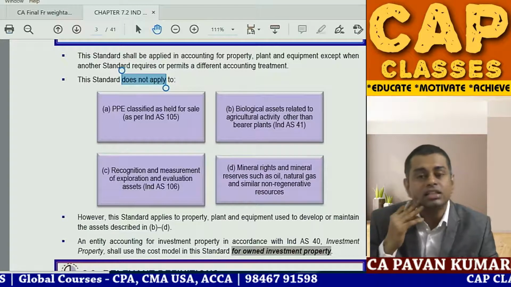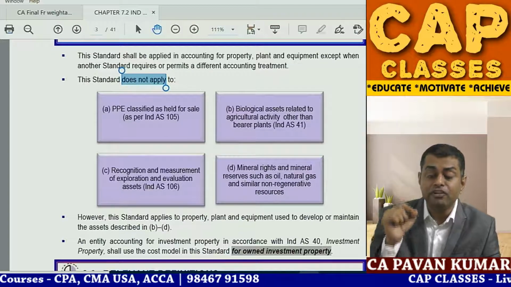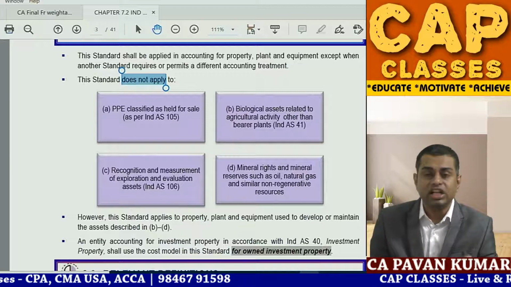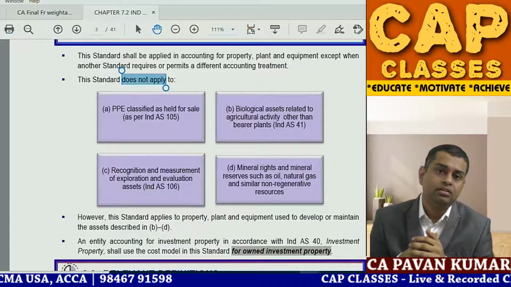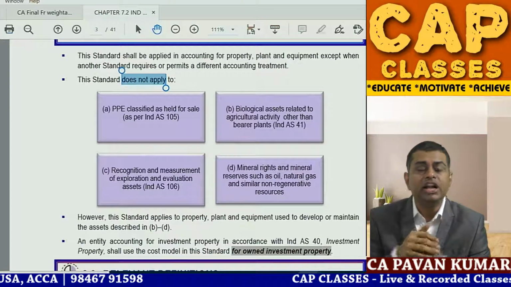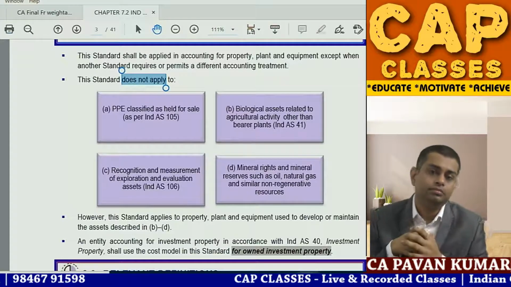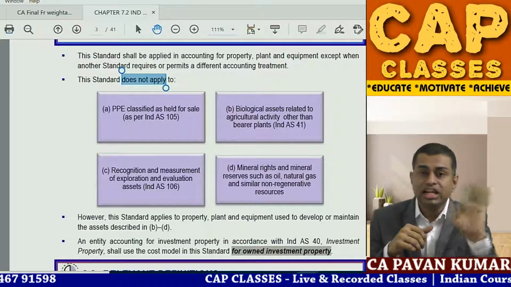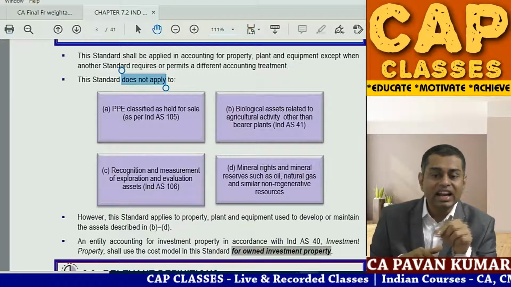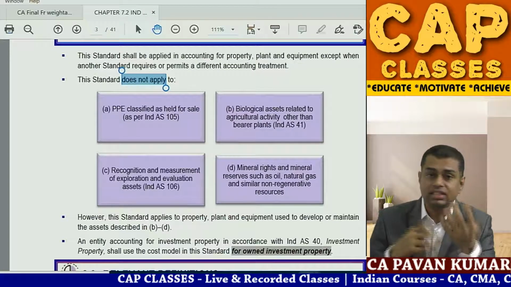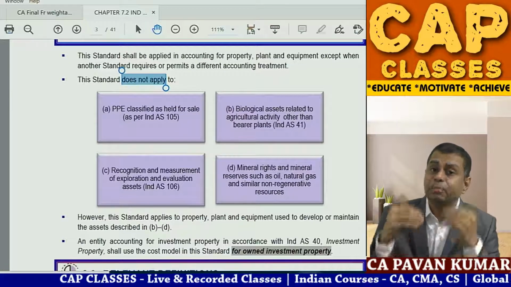Agriculture, biological assets. Then, third one, recognition and measurement of exploration and evaluation assets. What is this? Legal rights for mining. You have obtained a license from the government and you started extracting, excavating, exploring for oil. This standard is not applicable to you. Even if you remember, accounting standard 10 also said that for mining rights and exploration assets, AS 10 is not applicable.